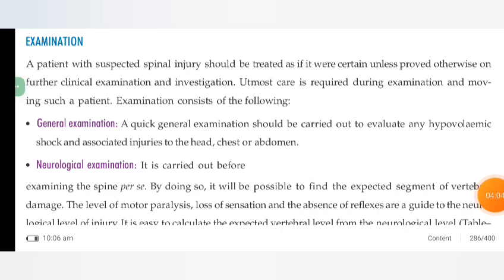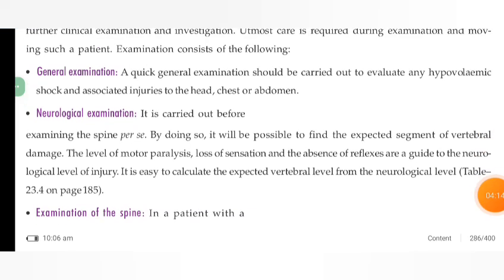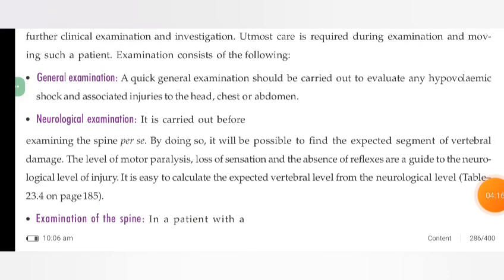Neurological examination. It is carried out before examining the spine per se. By doing so, it will be possible to find the expected segment of the vertebra. The level of motor paralysis, loss of sensation, and the absence of reflexes are a guide to the neurological level of injury. It is easy to calculate the expected vertebral level from the neurological level.